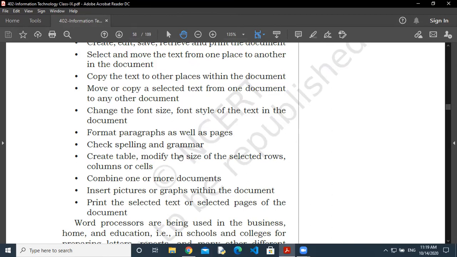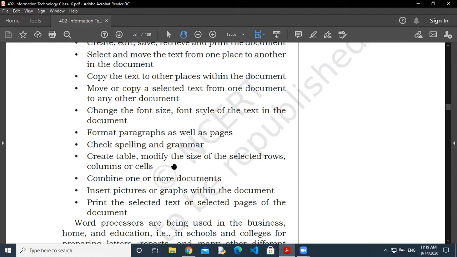Suppose while you are typing, sometimes it happens in quick typing that you forget the spelling or you type the wrong spelling. So automatically it will be identified by the software, and it just highlights those words where there is a spelling mistake, and those sentences where there is a grammatical mistake. You can create a table also for tabular data.